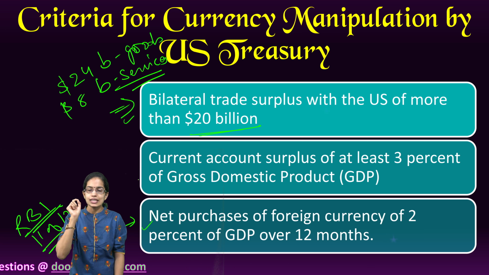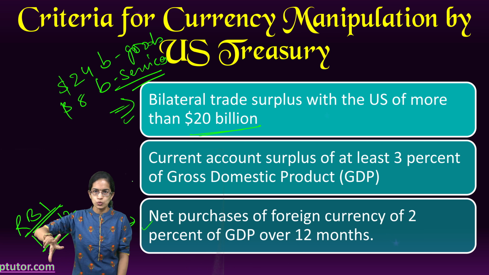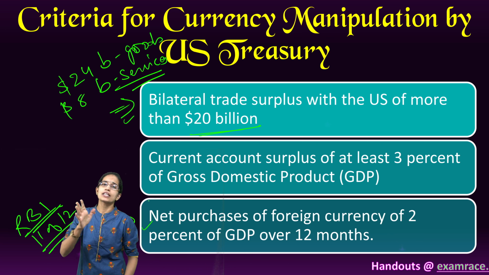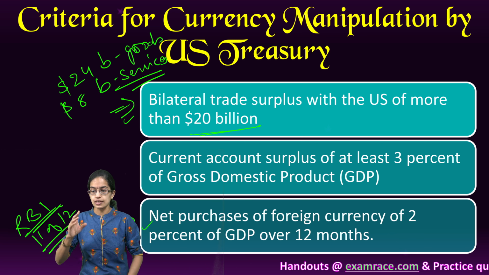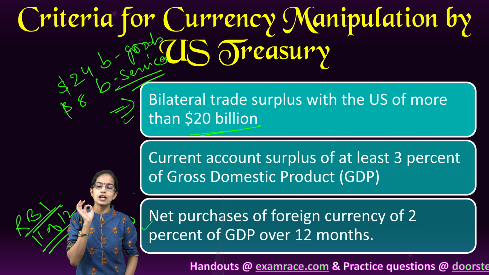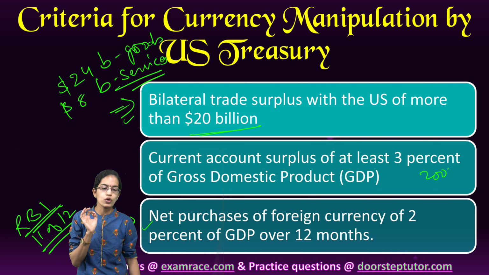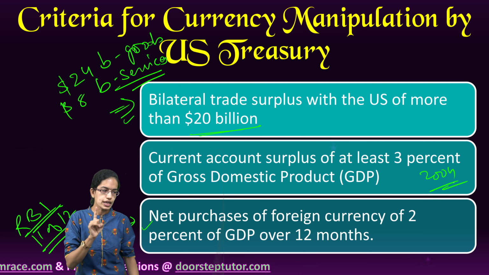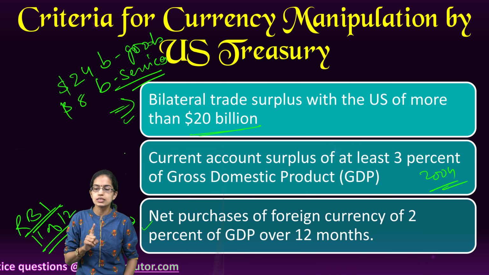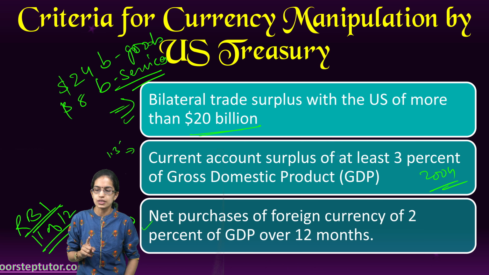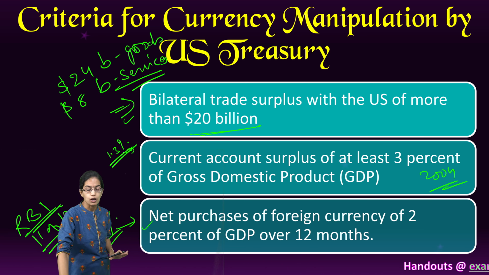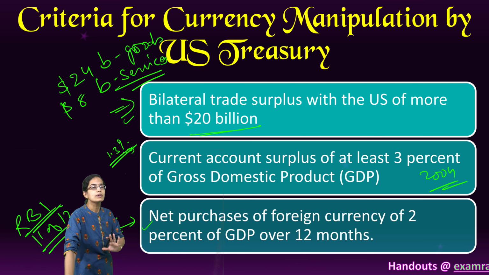The next is India's current account. These were the 2 criteria that were matched, and therefore India was recently party to the currency manipulation list. Now the third is the current account surplus. Since 2004, we have been registering a current account deficit. However, only in 2020 was there a registered surplus of 1.3%. This was not part of the criteria as of now, but it is another piece of information that we are trying to provide.